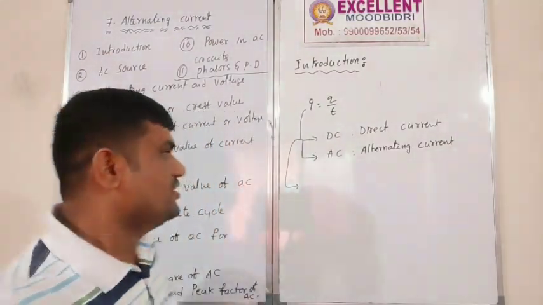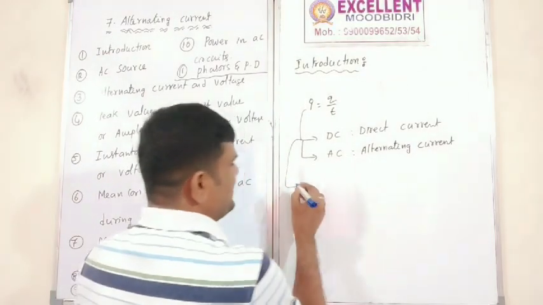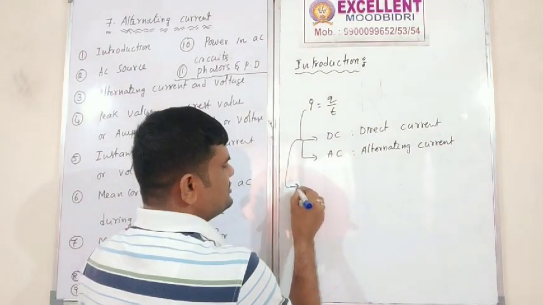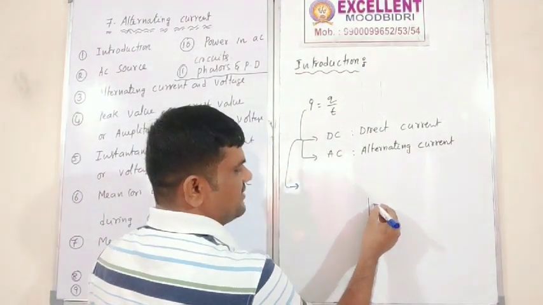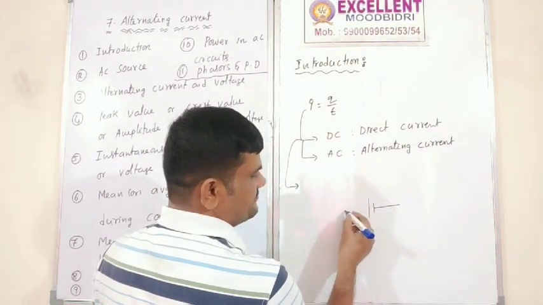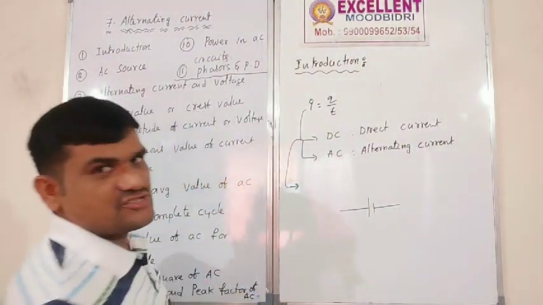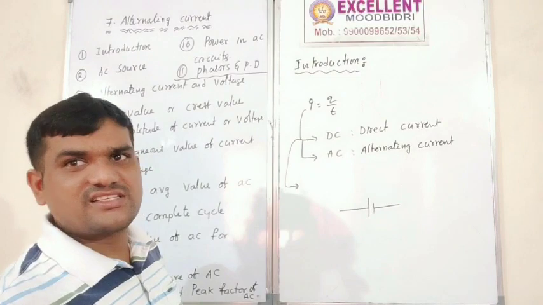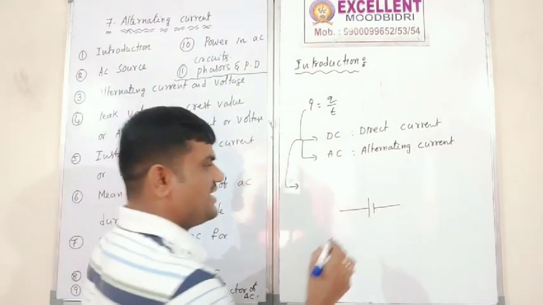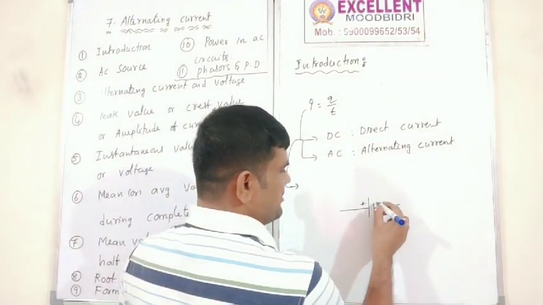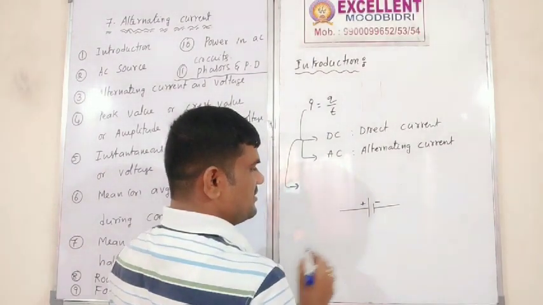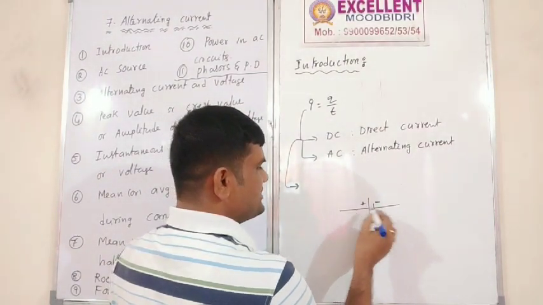For example, for DC purpose, the source of DC is a cell or battery. This is the positive terminal, this is the negative terminal. Now current is flowing in this direction.